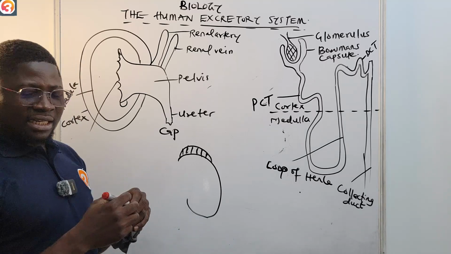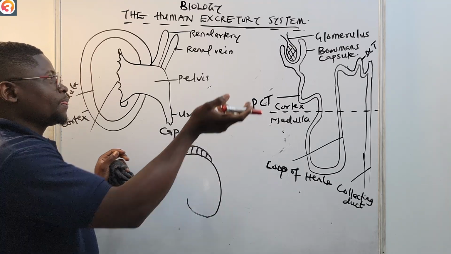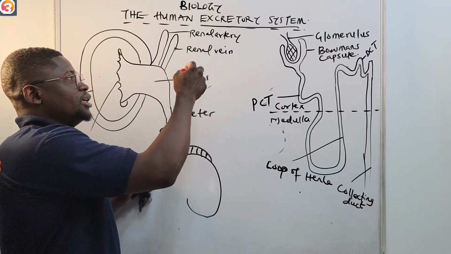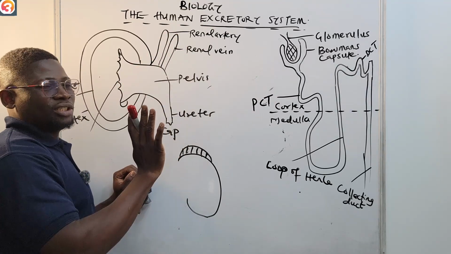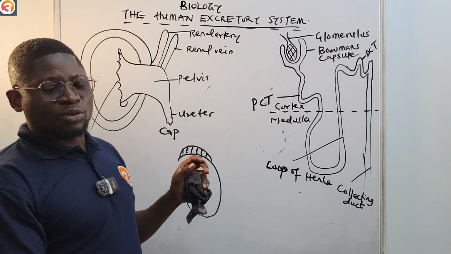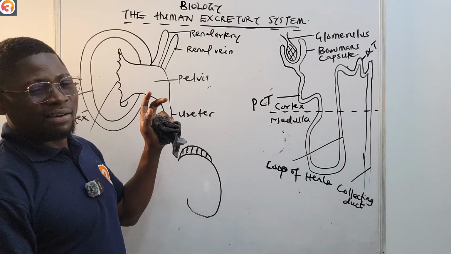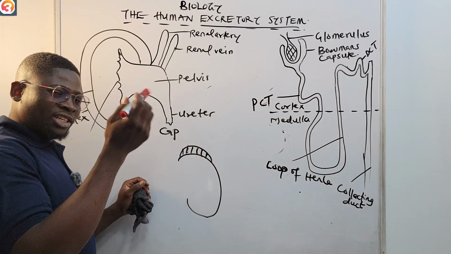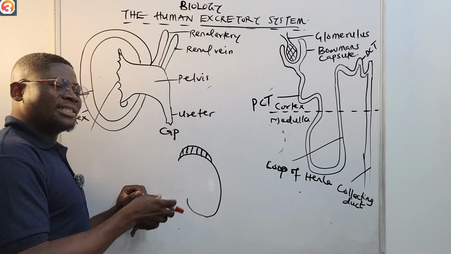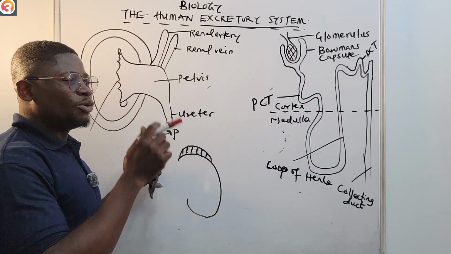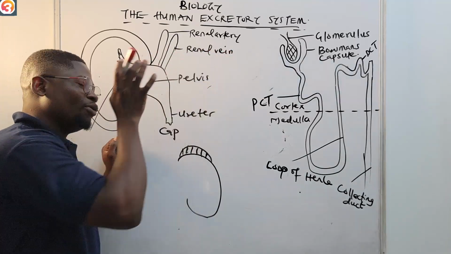And then we saw the blood vessel that is taking blood into the kidney, called the renal artery, while the one exiting the kidney is called the renal vein. The blood vessel entering the kidney is the renal artery. The blood vessel exiting the kidney is the renal vein.